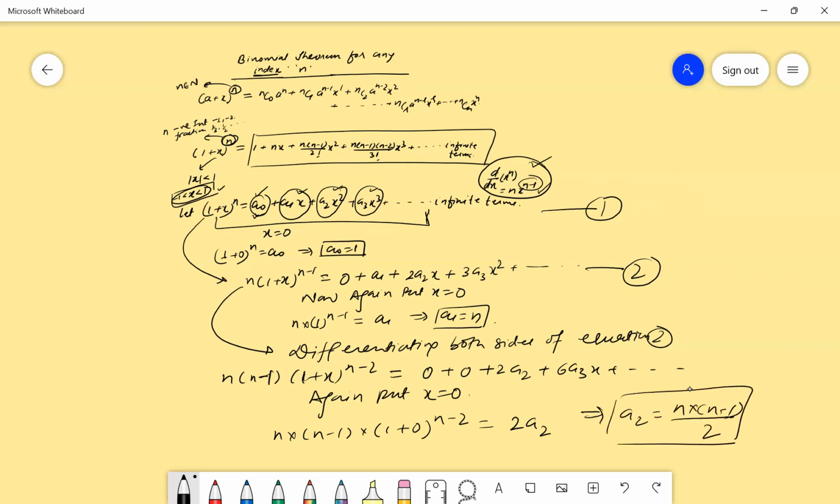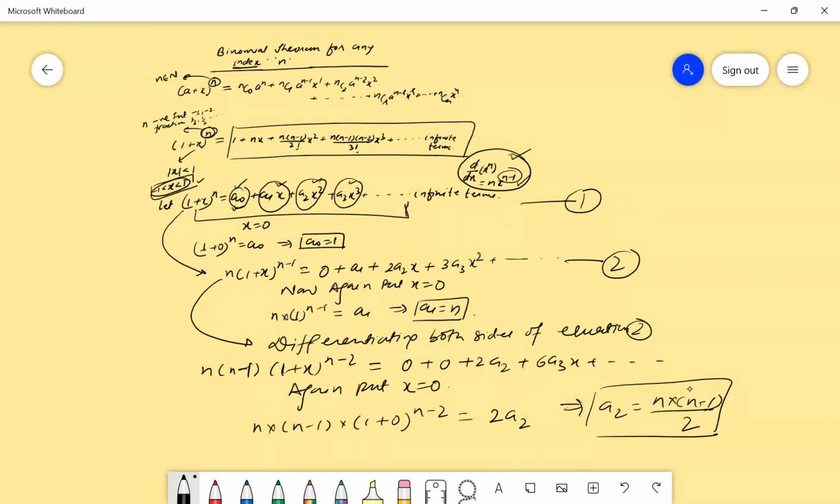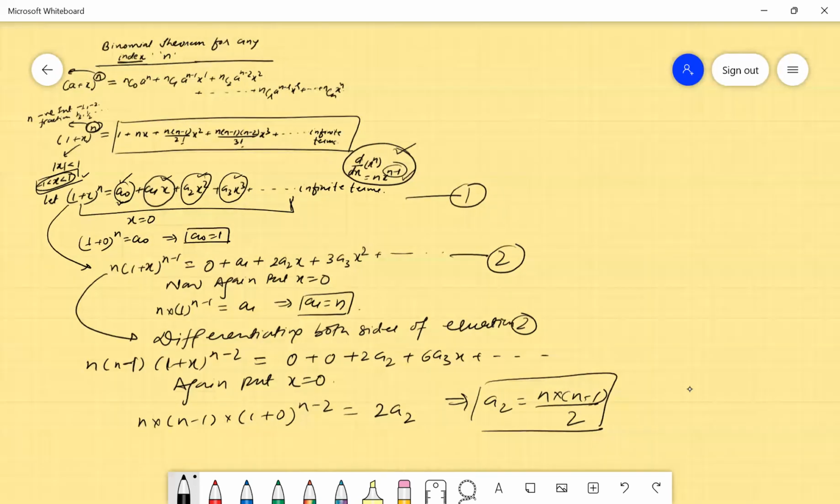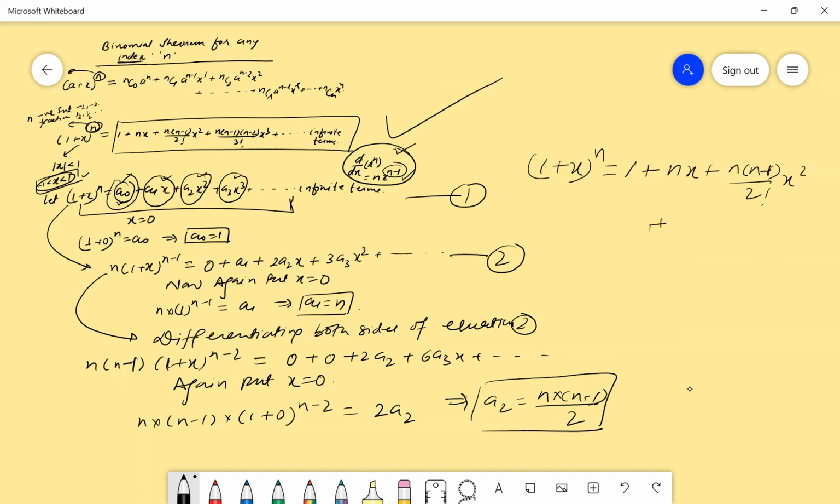So in this way, you can easily get the three required coefficients of this particular expansion. So we can write 1 plus x to the power n is equal to, in place of a0, we can put 1. In place of a1, we can put n. In place of a2 we can put n into n minus 1 by factorial 2, and so on, up to infinite terms. So this is the proof for any index n.